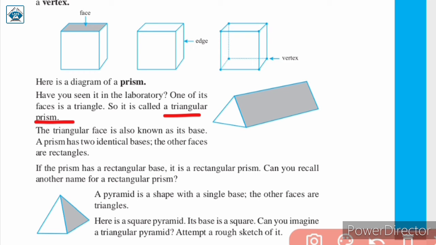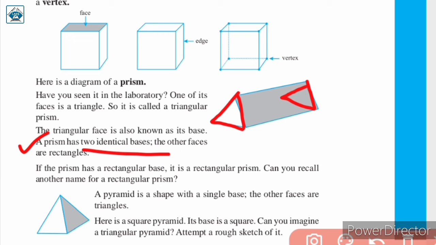The triangular face is also known as its base. अब यहाँ पे ये जो prism given है, यहाँ पे आप लोग देख सकते हो कि here it is a triangle and on the other side also there is a triangle. ठीक है, दूसरे साइड से जब हम लोग इसको देखेंगे तो इस तरह से एक ट्राइंगल जो है वो वहाँ पर भी होगा. So here the prism has two identical bases which are triangular in shape and the other faces are rectangles. यहाँ पे आप लोग देख सकते हैं the shaded region is a rectangle.